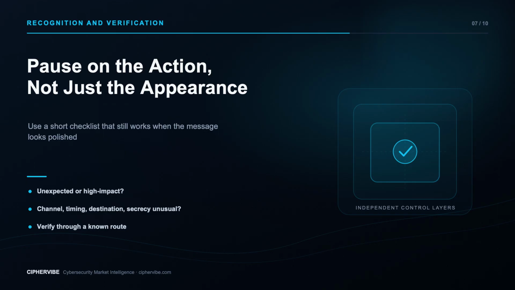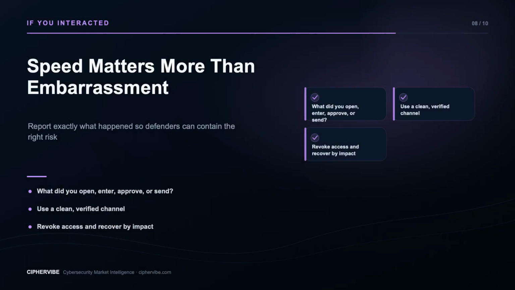If a message might be malicious, use the organization's report function before deleting it. Do not forward it casually to coworkers because that can spread active links or attachments. Follow the approved reporting procedure. If you clicked, entered information, approved a prompt, installed software, or sent money, stop and report immediately. Do not hide the mistake or spend an hour investigating alone. Use a trusted device or known support channel if the original device may be compromised. Tell responders what happened, when, which account or device was involved, and what information or action was exposed.